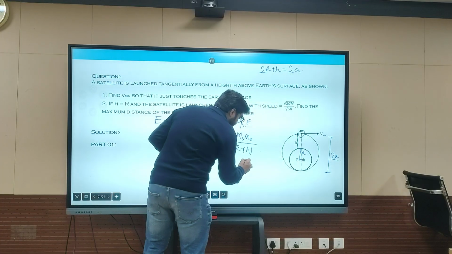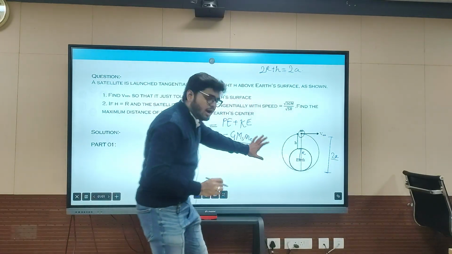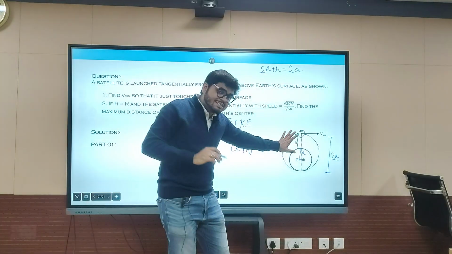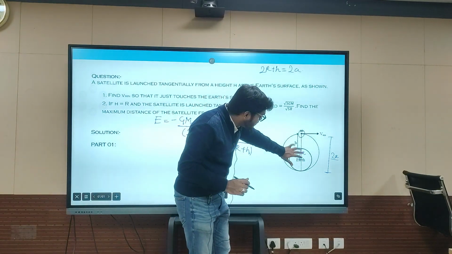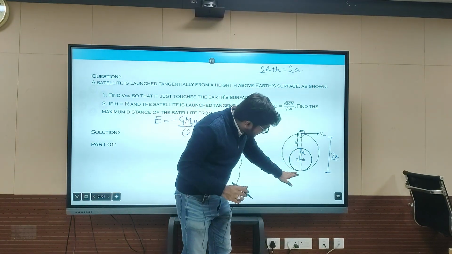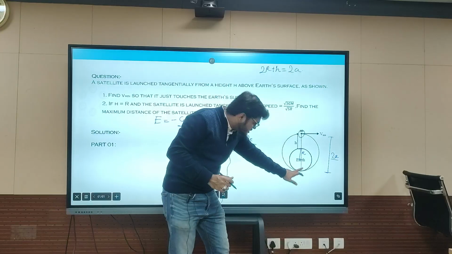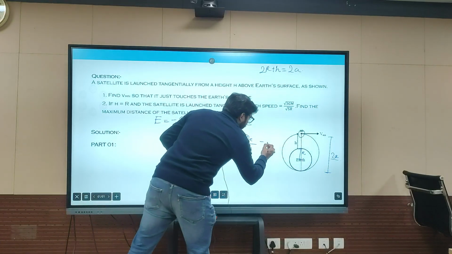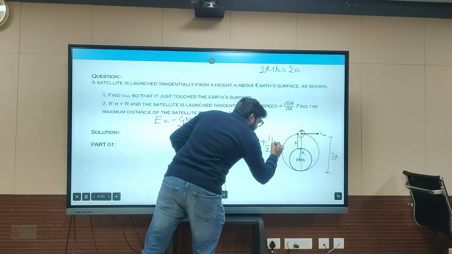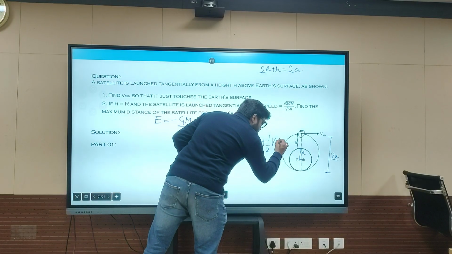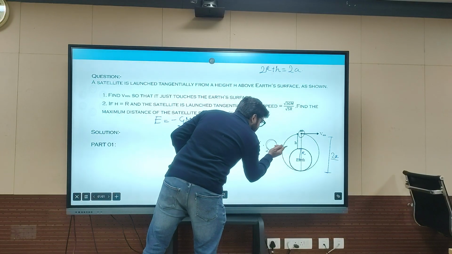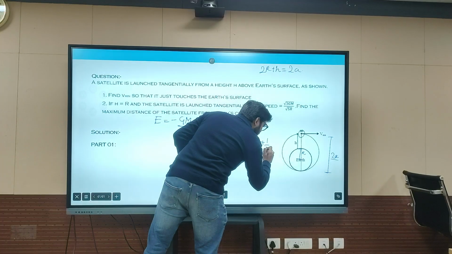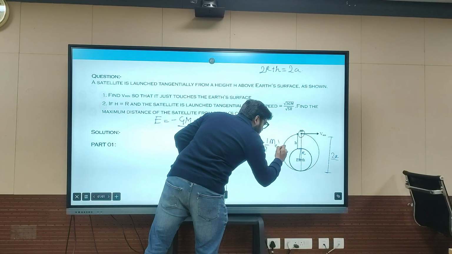Now here comes the twist: you have to put r plus h because the orbit in which the satellite is revolving is r plus h. The condition we applied is that it is coming to touch here, but the orbit is r plus h. Plus half m v minimum square, with mass of earth.